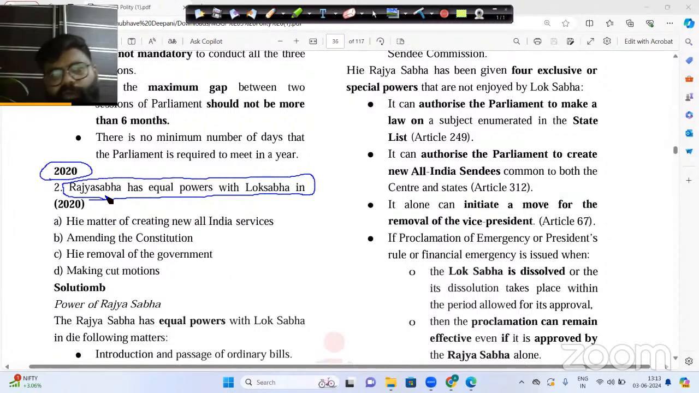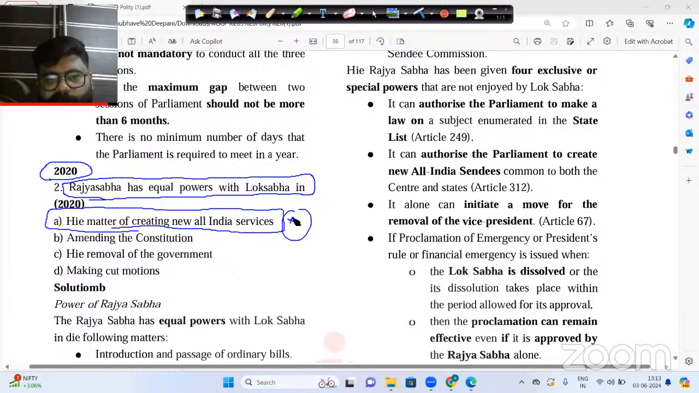So, in this particular question, it is being asked in which situation Rajya Sabha has equal power with Lok Sabha. Now let us go with this. Number 1 is the matter of creating all India services. Now this statement is not correct. Why? Because in this particular scenario, Rajya Sabha is superior. Rajya Sabha is not equal to the Lok Sabha.